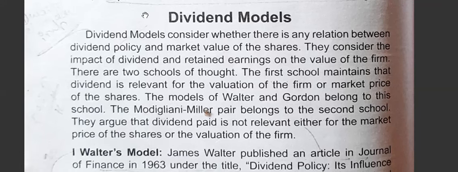Walter's and Gordon's models say that there is a relationship. Modigliani and Miller belong to the second school of thought, which says that there is no relationship. So let us see the first one, Walter's model.